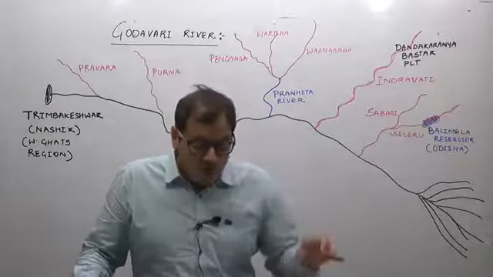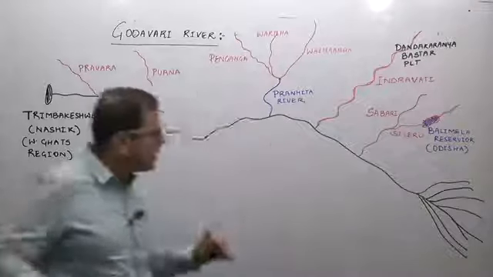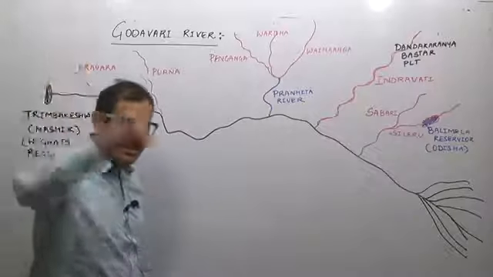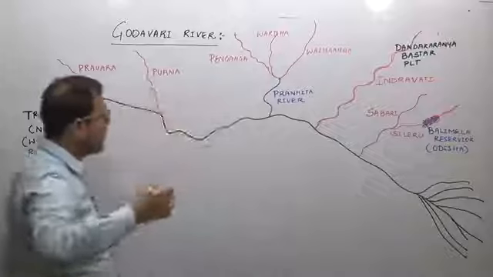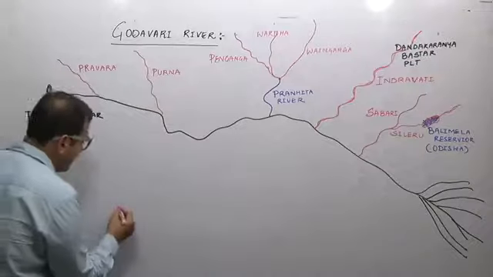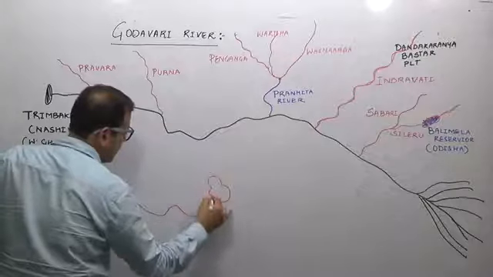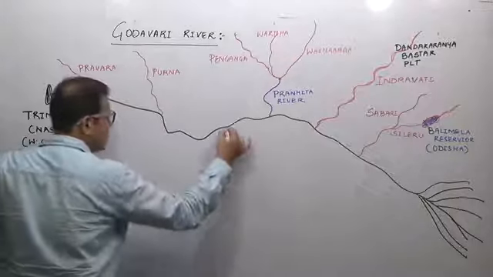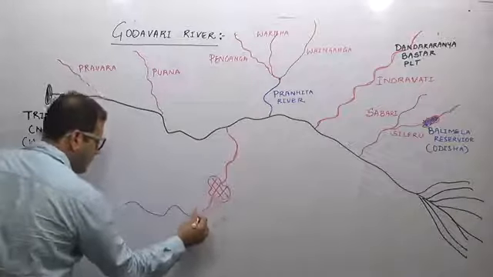Now, when we say the right bank tributaries, that is the tributaries which lie on this right bank, there is only one major river which is a right bank tributary of river Godavari, and that river is river Manjra.